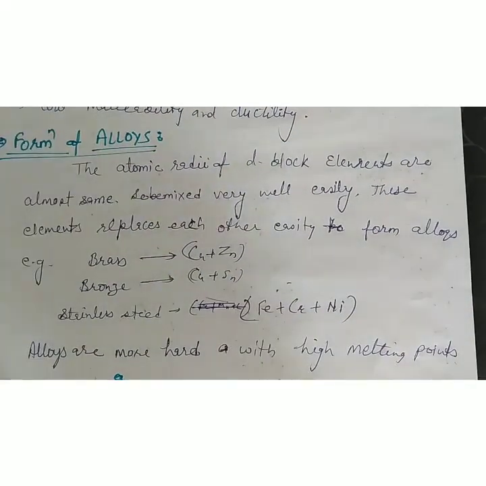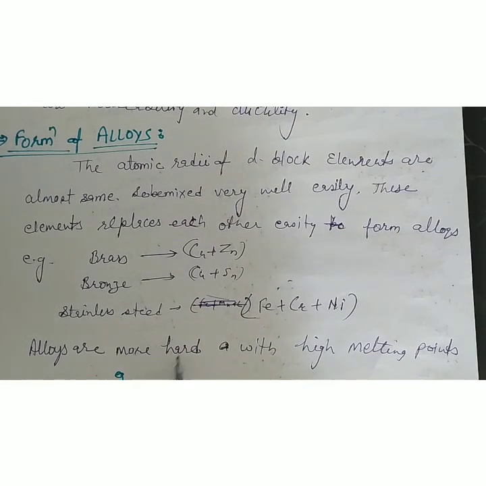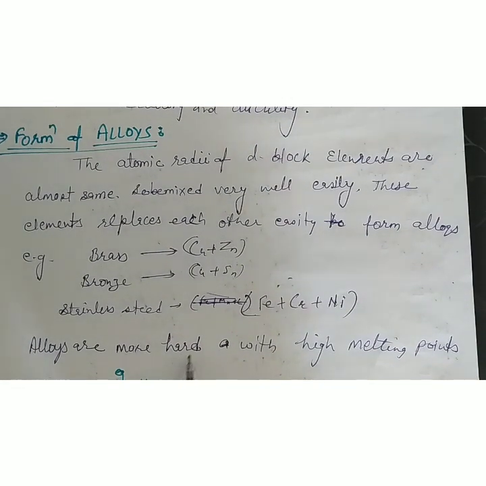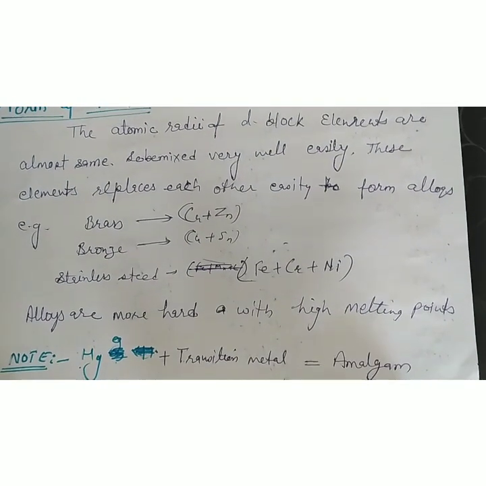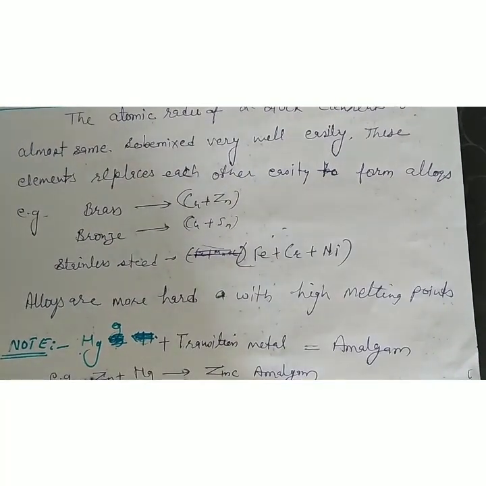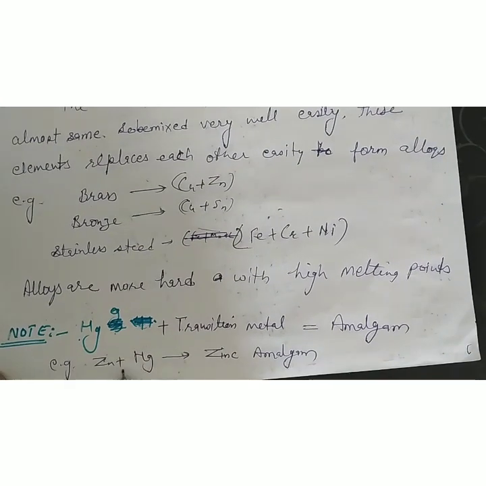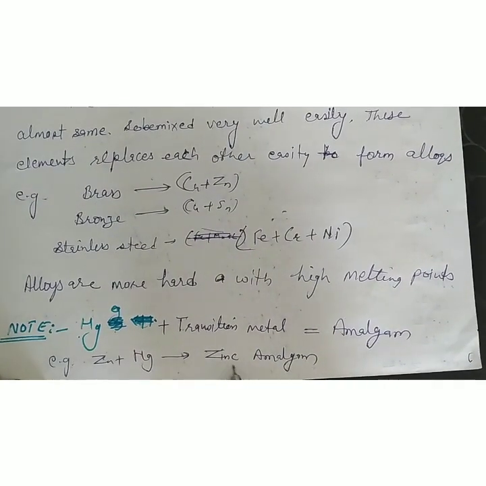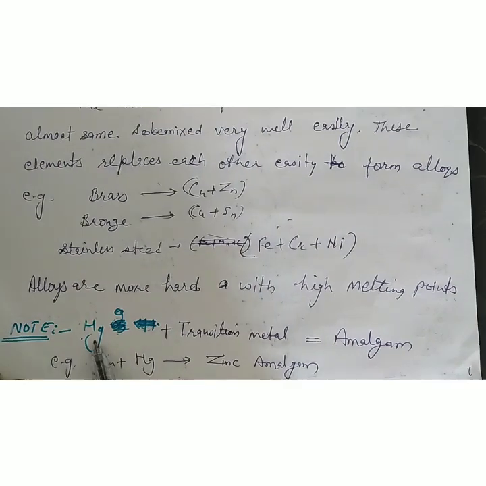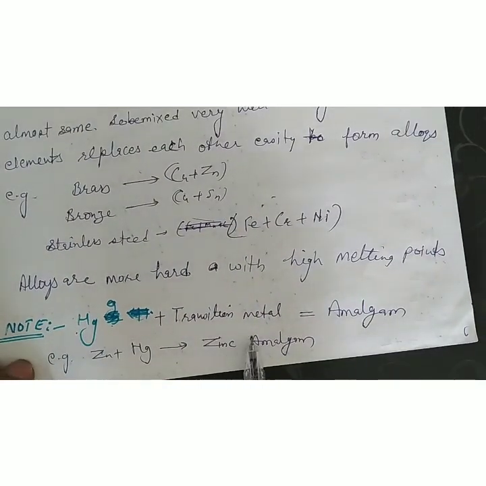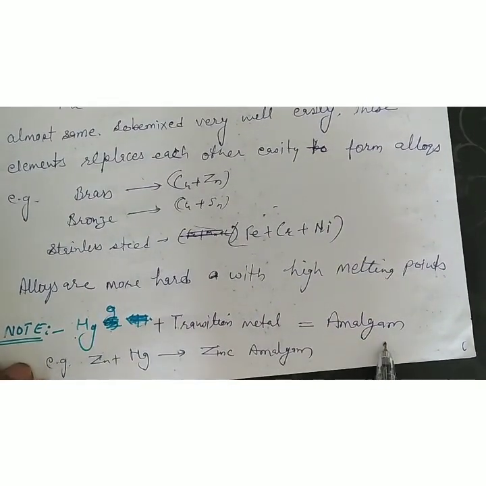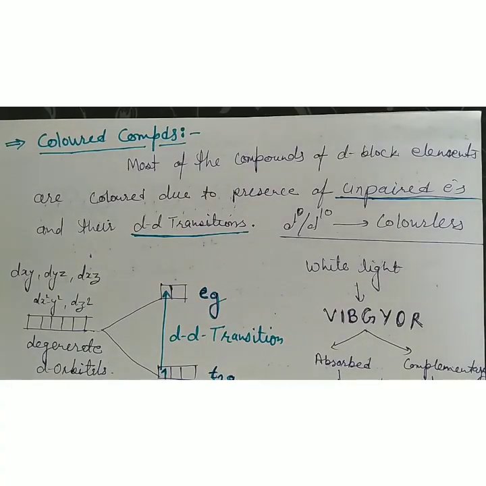Okay, but alloys of Hg with any other transition element or any other element are known as amalgams. Like zinc amalgam, meaning Zn and Hg are mixed to make zinc amalgam. When Hg is mixed with any element, it is known as an amalgam. Okay. And the last and very important property of d block elements is that they can form colored compounds.